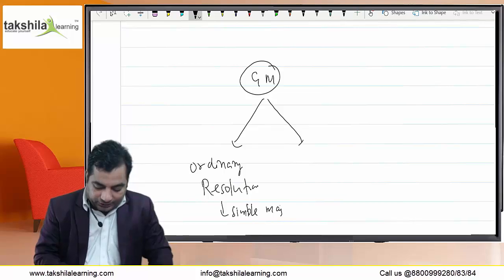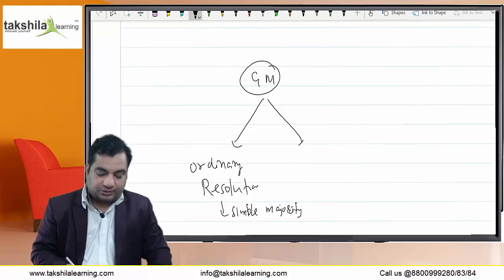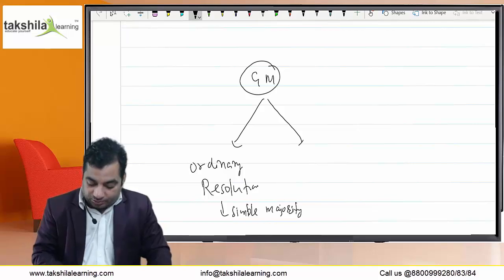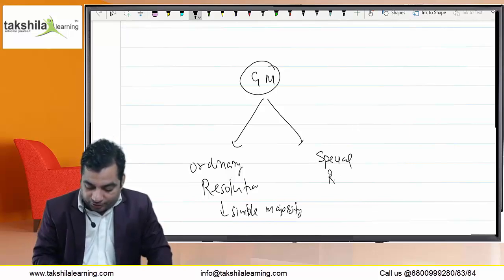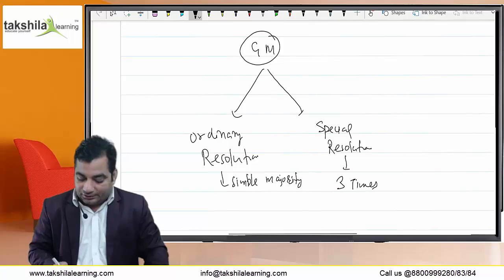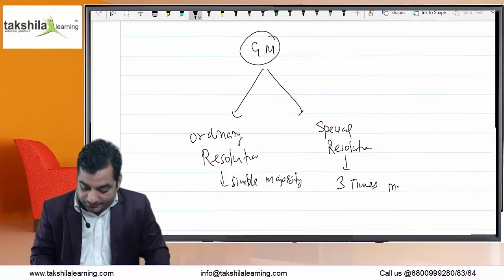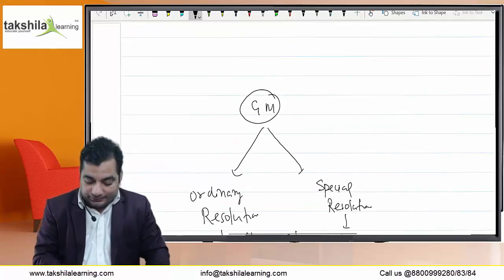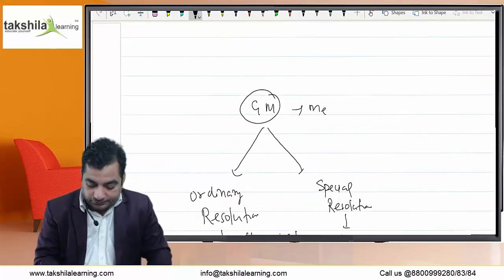And the other way is by passing special resolution. I'm talking about GM, that means the meeting of members. That means 3 times majority. The votes in favor must be 3 times of votes cast against. In the case of special resolution, 3 times majority. And GM means the meeting of members.